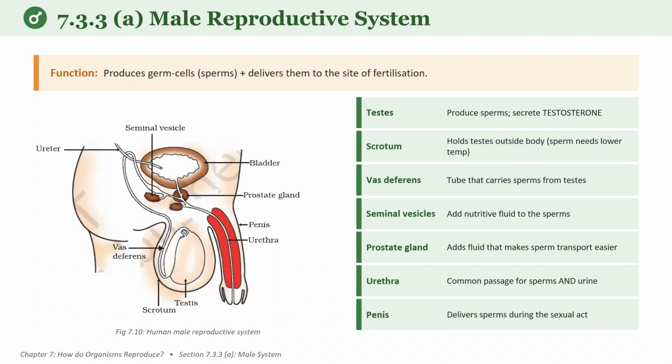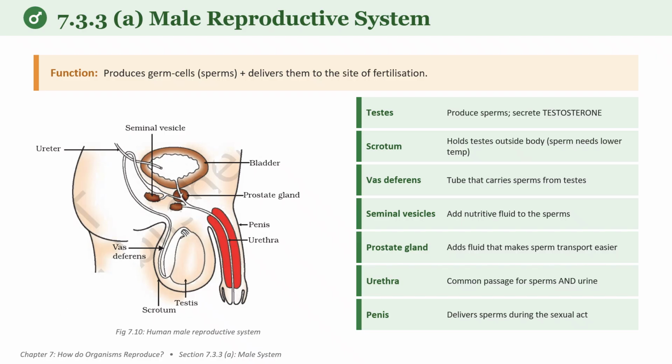Next we are going to see the male reproductive system. What is the function of the male reproductive system? The male reproductive system produces the sperms and also helps in transferring the sperms into the female body. That's the function of the male reproductive system. Let's study the different parts here. I have given you the diagram of the human male reproductive system. First let us see the parts, then we'll discuss the function of each and every part.